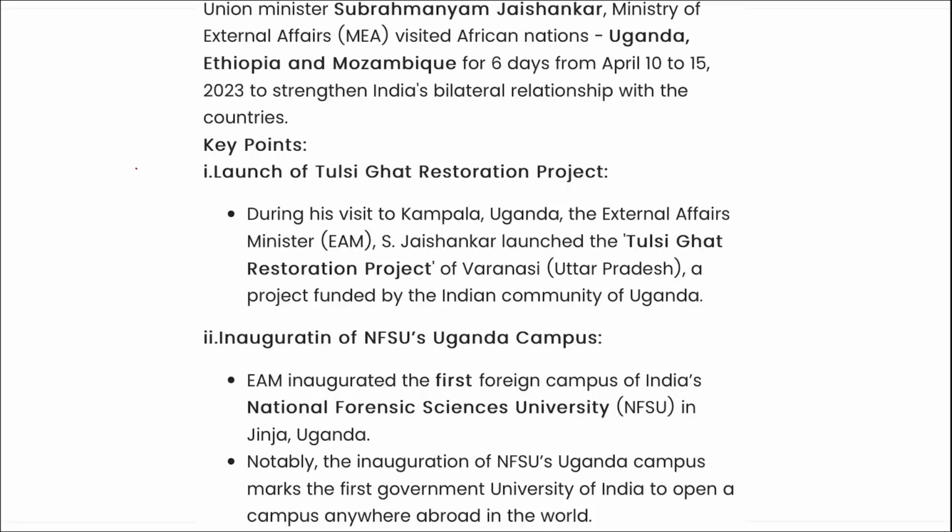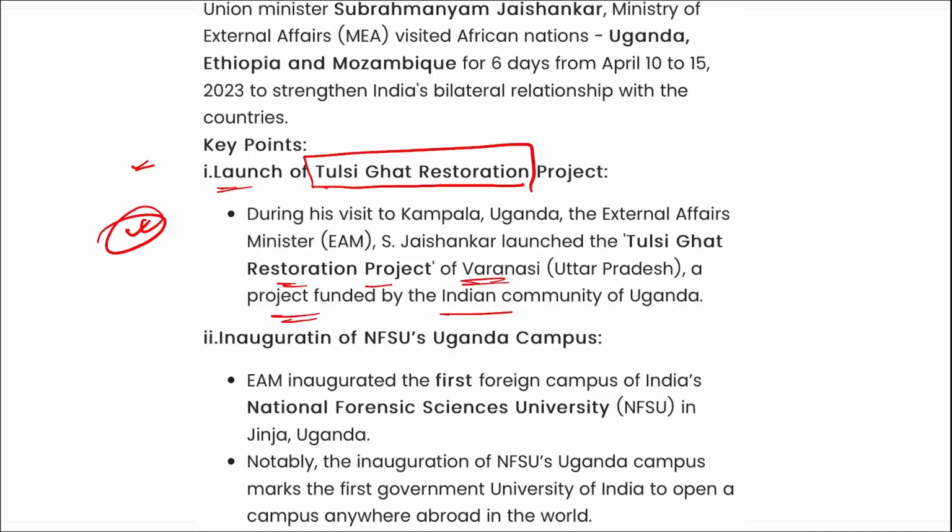Some key points: he was present at the launch of the Tulsi Ghat Restoration Project of Varanasi, UP, a project funded by the Indian Community of Uganda. Then he was at the inauguration of NFSU's Uganda campus. Apart from this, he rode the Make in India train in Mozambique, and he inaugurated the Buzi bridge in Mozambique. So these are some things that you need to remember.